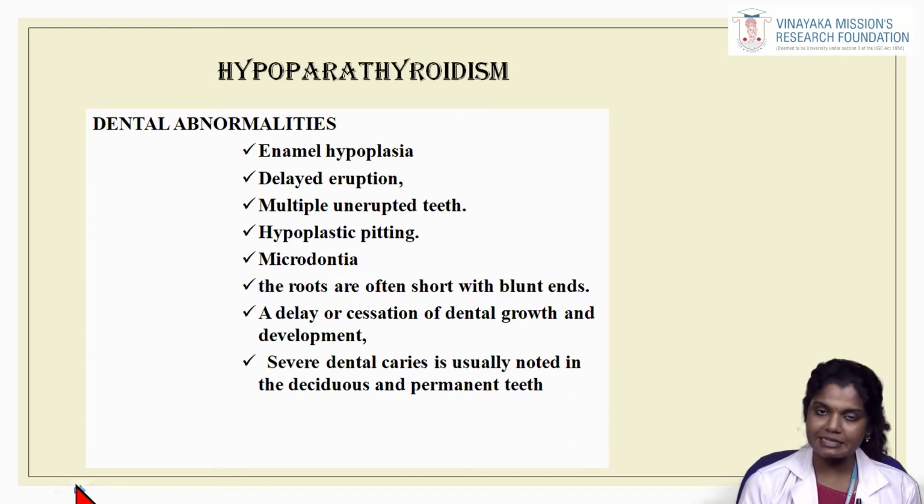Yeah, next is the dental manifestation or the oral manifestations of hypoparathyroidism. So these are the things you can appreciate in a patient who presents to the dental department with hypoparathyroidism. Enamel hypoplasia, delayed eruption of teeth, multiple unerupted teeth, hypoplastic pitting, microdontia, and the roots of the teeth are often short with blunt ends, and a delay or cessation of dental growth and development.